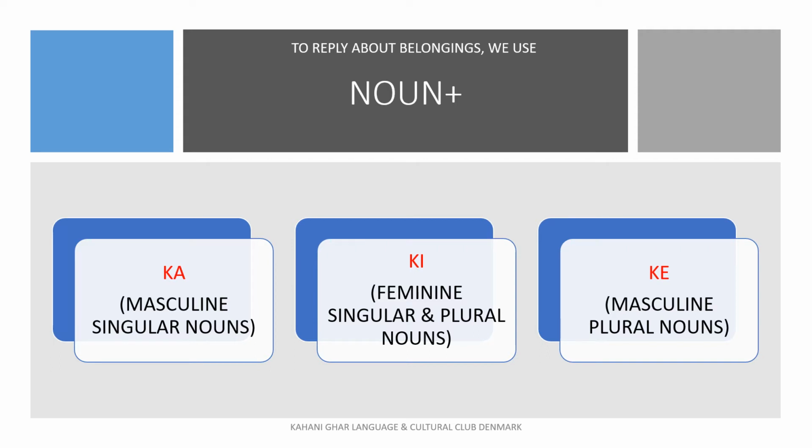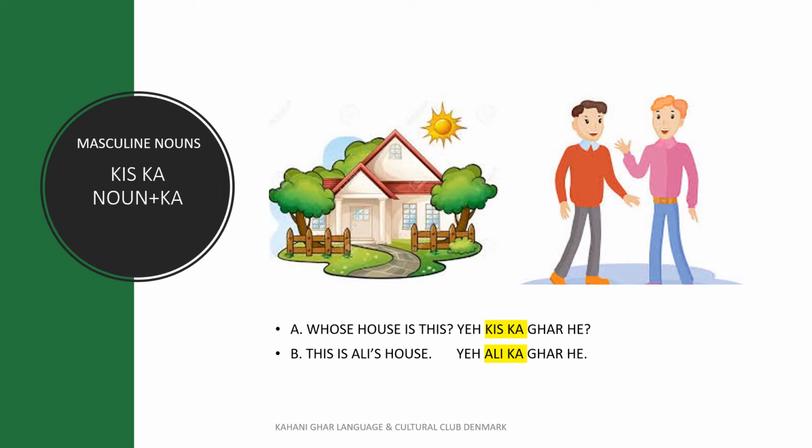Ka again for masculine singular nouns, ki for feminine singular as well as plural nouns and ke for masculine plural nouns. Let's see some examples. Here we are using a masculine noun and we are using kiska. So to reply or to answer, we will say a noun and we will add preposition ka.